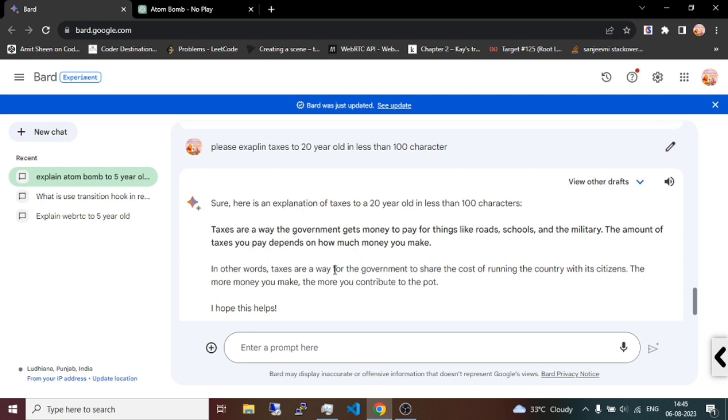I also gave it a 100 character limit, but if you look at this answer, you can yourself say that this answer is not following the limit which I have given to it. But the answer is pretty much a good one.